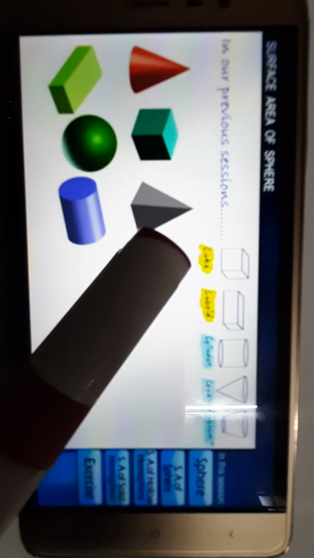Dear students, today we are going to study a new 3D object. We have already done many 3D objects in this chapter, like a cone, a cube, a cuboid, a cylinder and a pyramid in your previous classes. Now, can you guess which new 3D object we are going to start with?